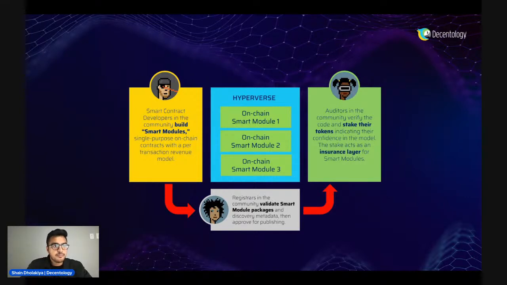After that, it would go to the registrars, which are a part of our community, and they would essentially verify that these smart modules are packaged correctly. So the registrars would make sure that there are things like the proper documentation, the metadata examples, and stuff like that.